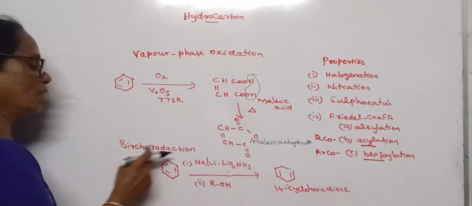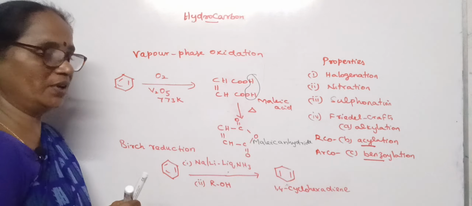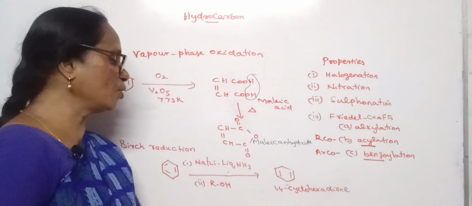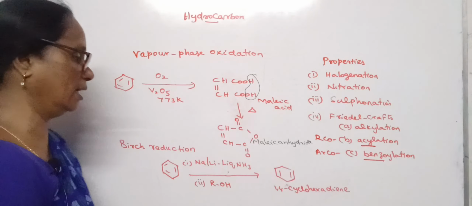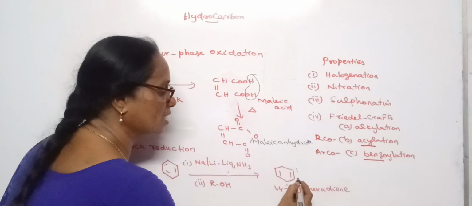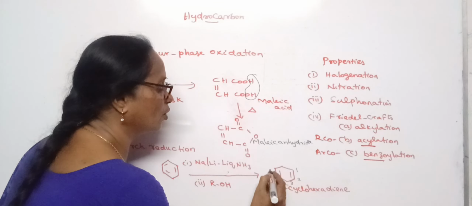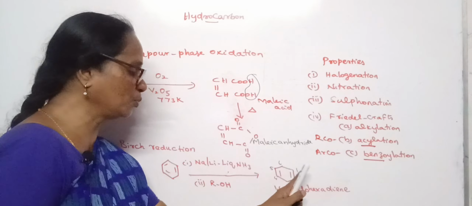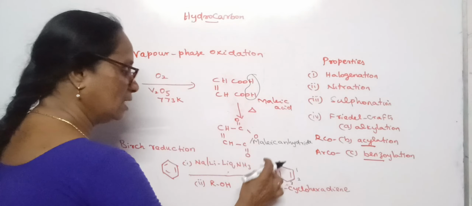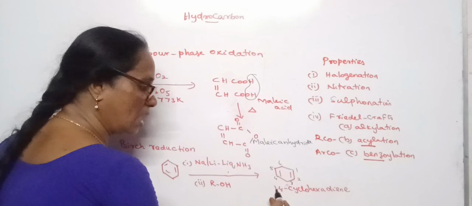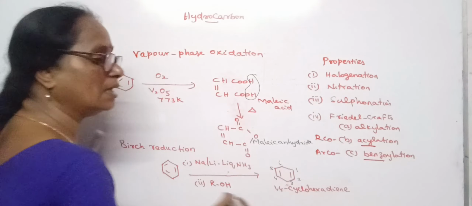The next one, Birch reduction, in which benzene is converted into 1,4-cyclohexadiene. This is the first carbon where the double bond is present: 1, 2, 3, 4, 5, 6. So at the first position and the fourth position we have a double bond. So this is cyclohexane and it has 2 double bonds. So it is called 1,4-cyclohexadiene.